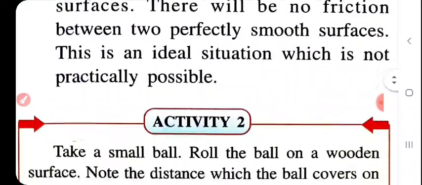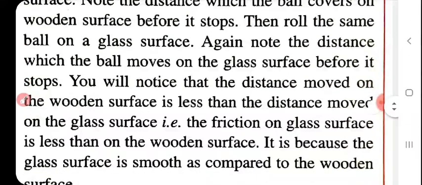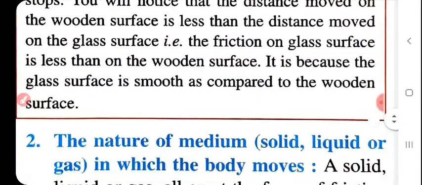The activity is showing this. Sometimes in the rainy season, when we are riding a bike, car or other vehicle, applying the brake is difficult because there is no rough surface on the road; it becomes smooth. That's why when we suddenly apply the brake, the tire moves a little distance before it can stop.